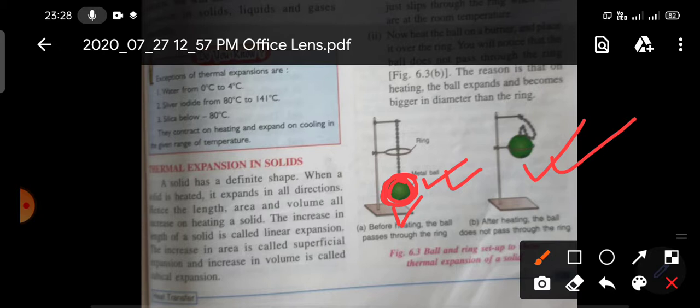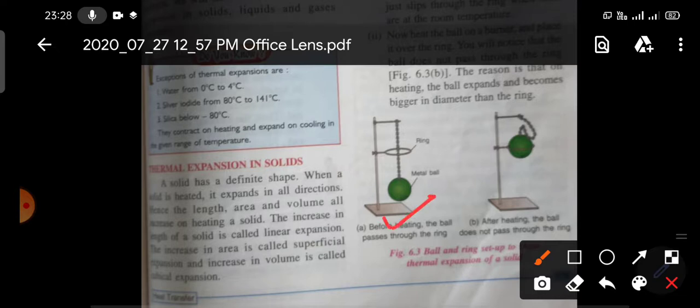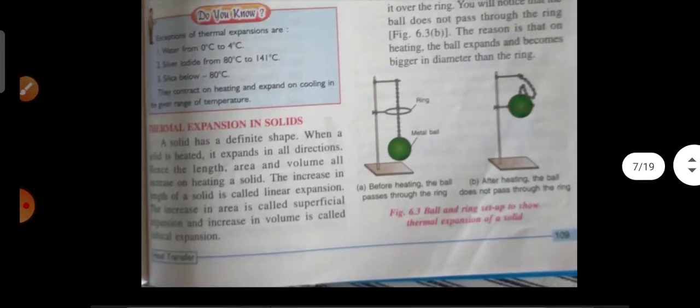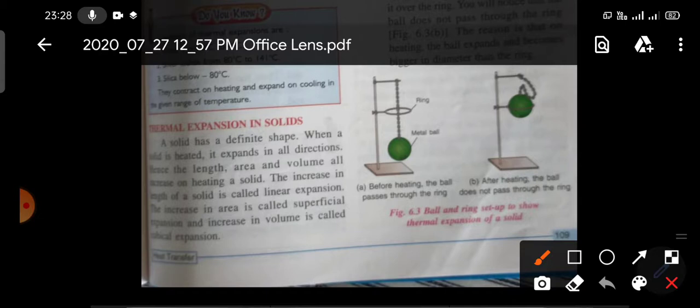Now after some time, if you cool down this metallic ball, then you will see that the metallic ball is again passing through this ring. Why? It shows that the size of the metal contracts on cooling. So after cooling down, it will easily pass through this ring.